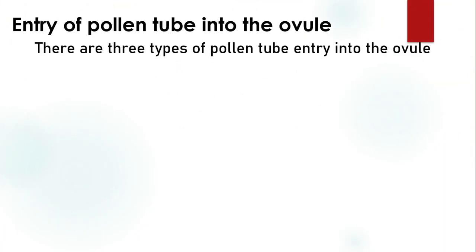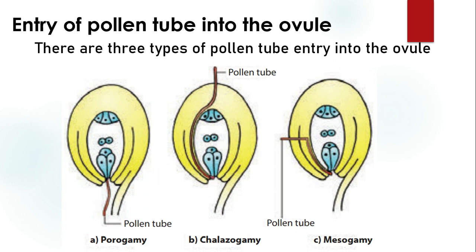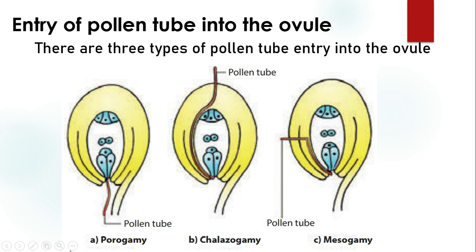Next, we move on to the entry of the pollen tube into the ovule. There are three types of pollen tube entry into the ovule: porogamy, chalazogamy, and mesogamy. Porogamy means poro refers to micropyle, because in the ovule there is a minute pore which is not covered by the integuments. That region is called the micropyle. When the pollen tube enters through the micropyle region, it is called porogamy.